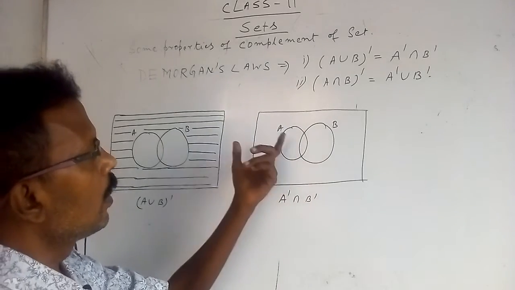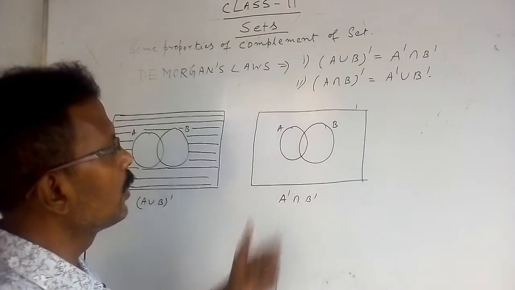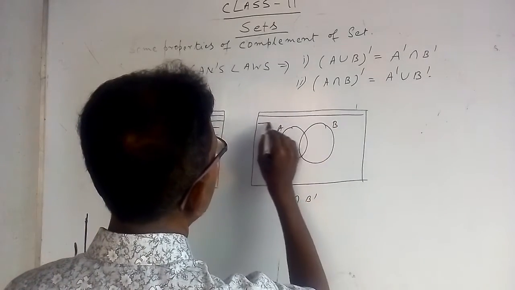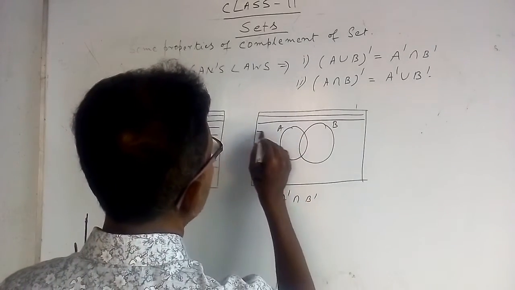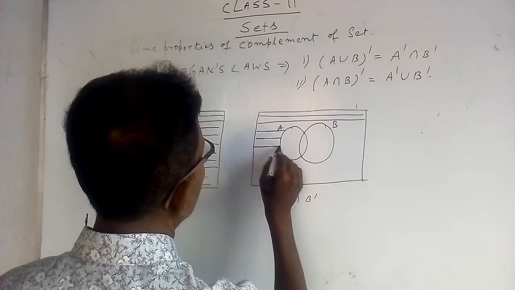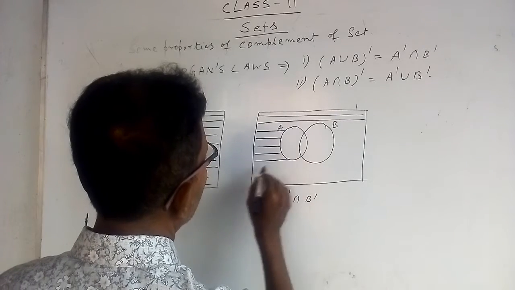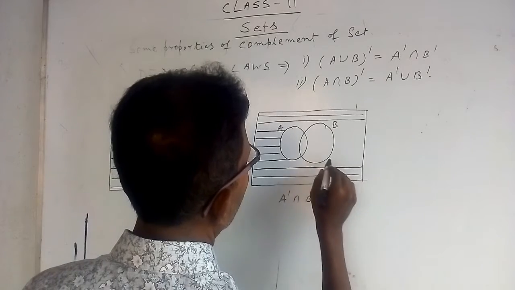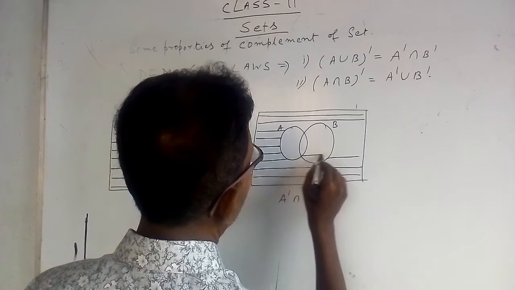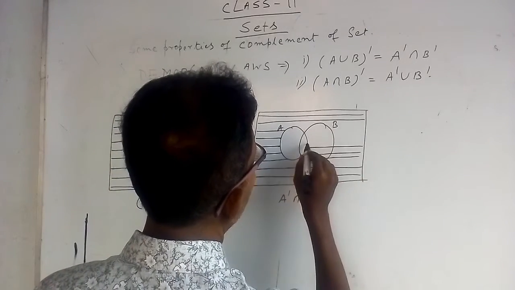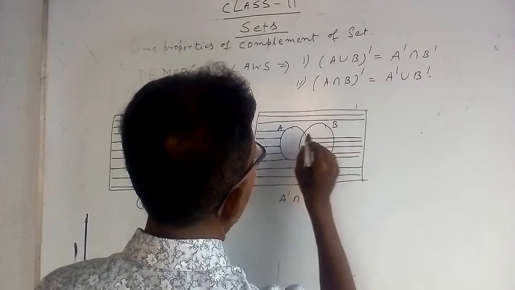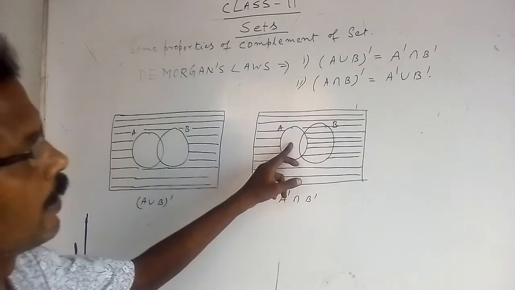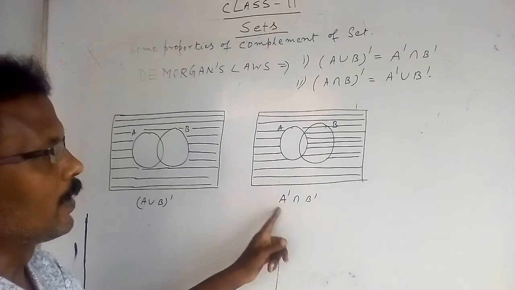I am drawing the region outside A by horizontal lines. Don't enter into A, because you are drawing A complement. A should be vacant, that is A complement.